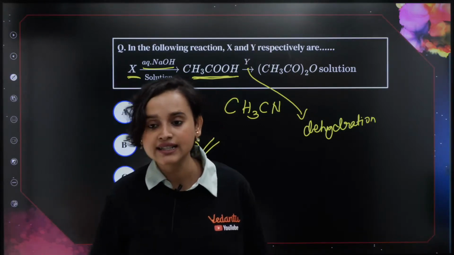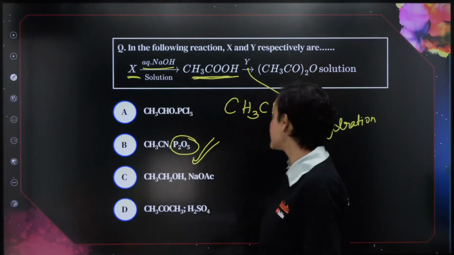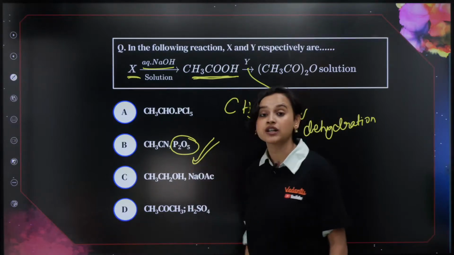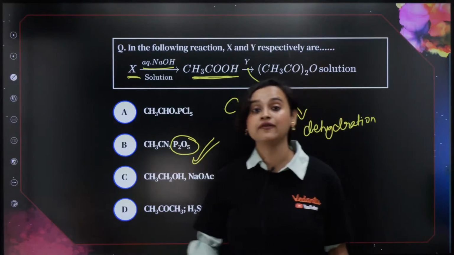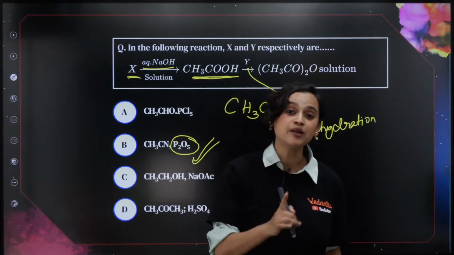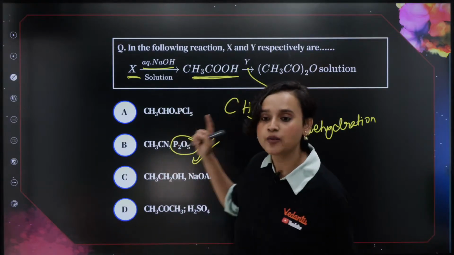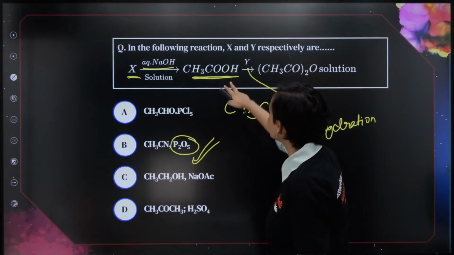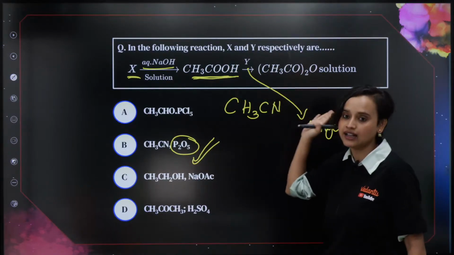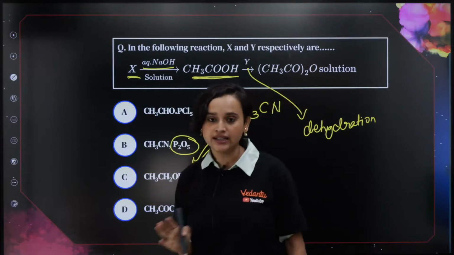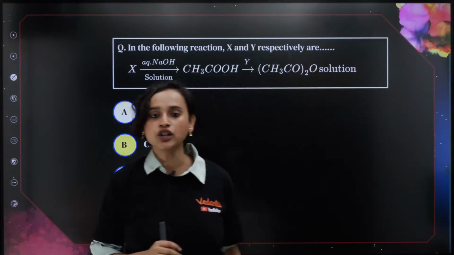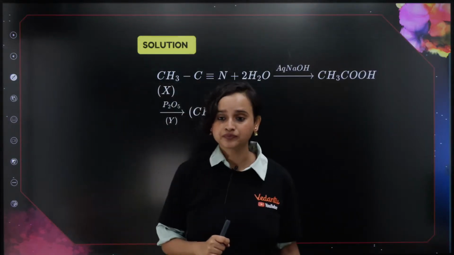Understood, everybody? Is this clear, guys? No, Bunny, it's not going to be option C, it's going to be option B, okay? P2O5, phosphorus pentoxide, is a very potent dehydrating agent. From CH3CN, it forms acetic acid, and from acetic acid, it forms acetic anhydride. So this is clear? All right. Moving on to the next question, everybody.